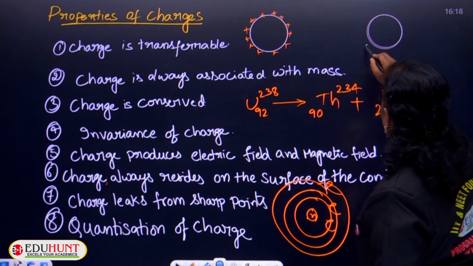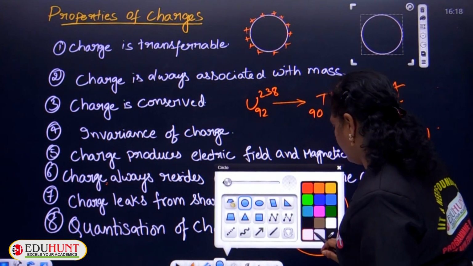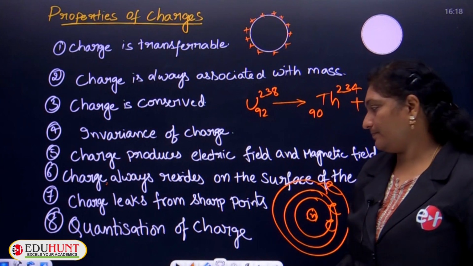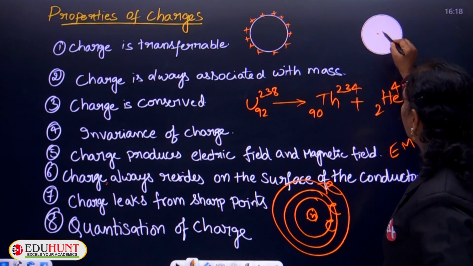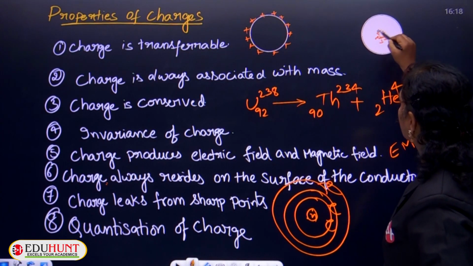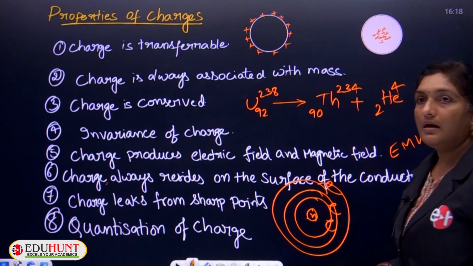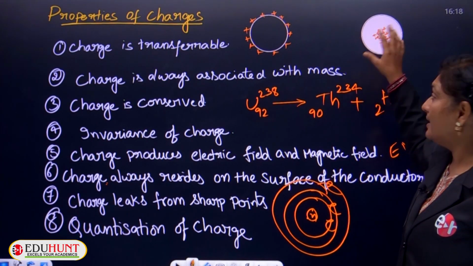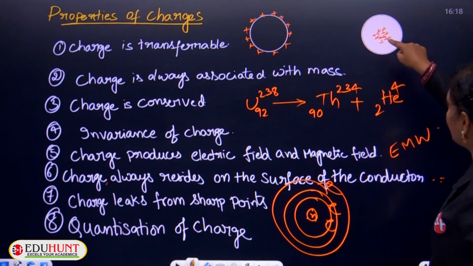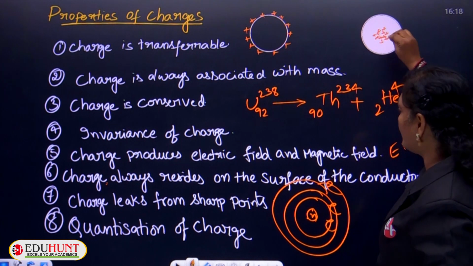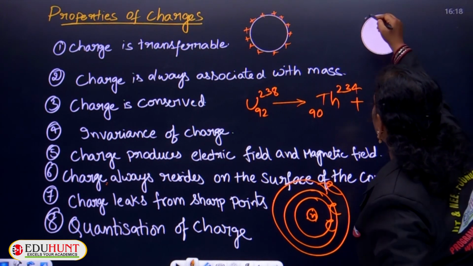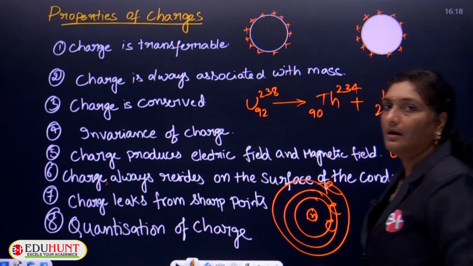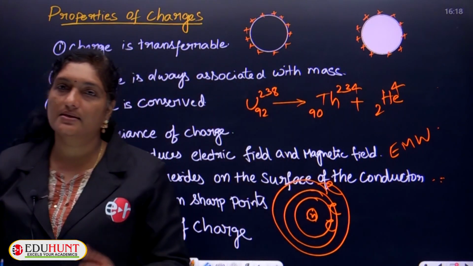sphere, and let this be a solid sphere. Even inside the solid sphere, if you release a few charges, because, as we know from the property of charges, like charges repel each other. So these charges, when they are released at the center, due to repulsion move away from each other and occupy the surface area and reside over the surface, because there is no scope to leave that charged body.